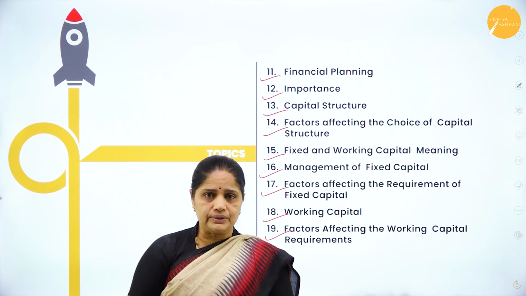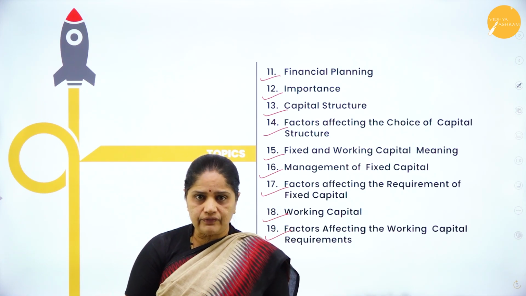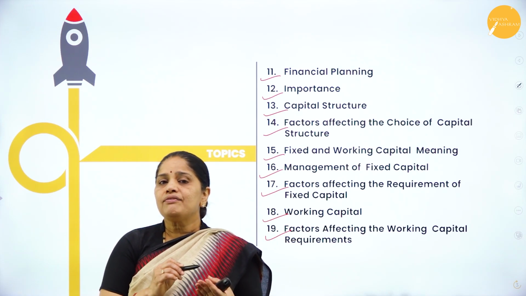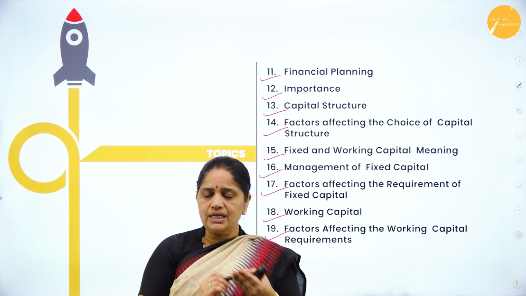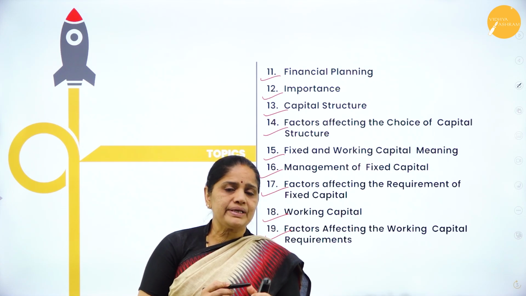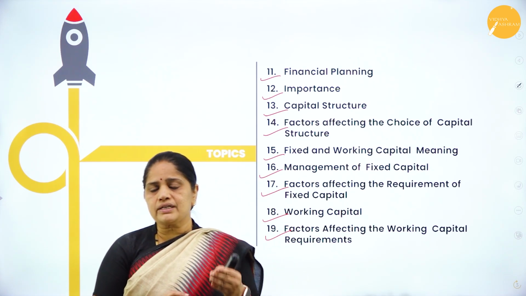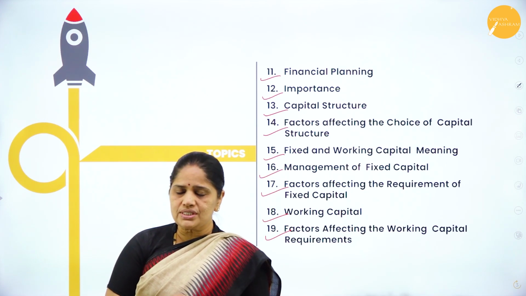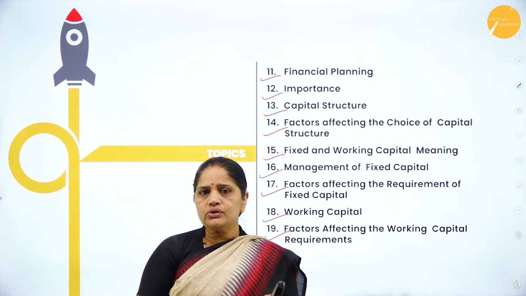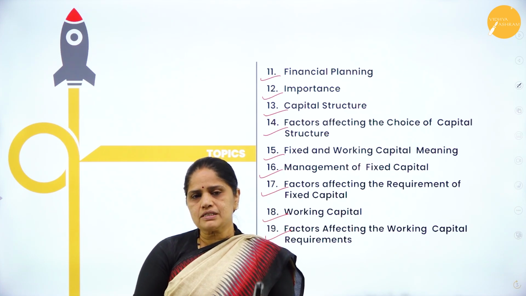So these are the various topics we will be discussing in this chapter, but from the examination point of view, I would like to tell you that the factors affecting fixed capital, factors affecting working capital, and also the importance of financial planning, factors affecting the investment decision, these are the most important ones. And then the next one will be the objectives of financial management. So you can expect 1 mark questions, 2 mark questions, and 4 mark questions from this chapter, and also you may expect an 8 marks question from this chapter. So please make a note of it.